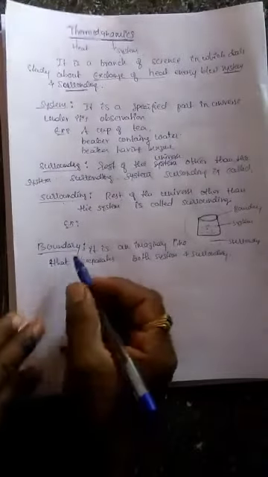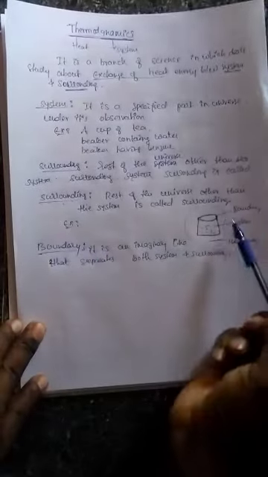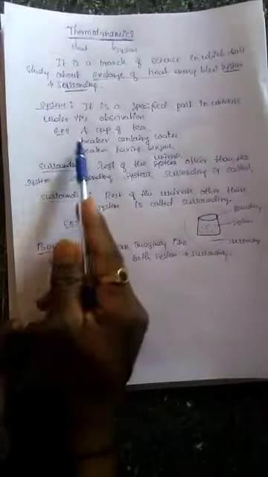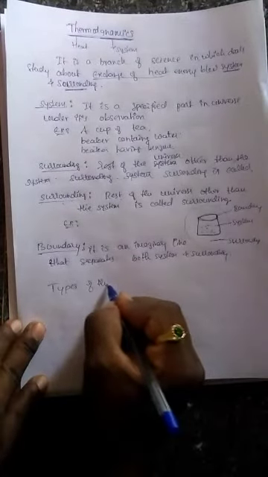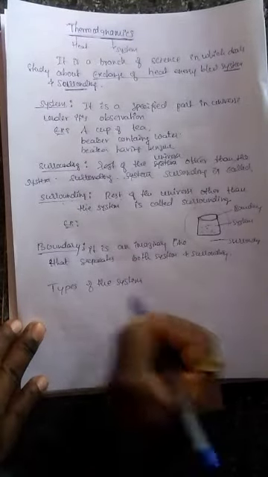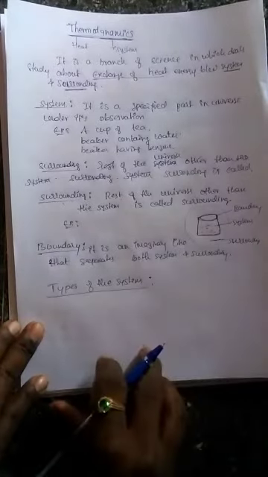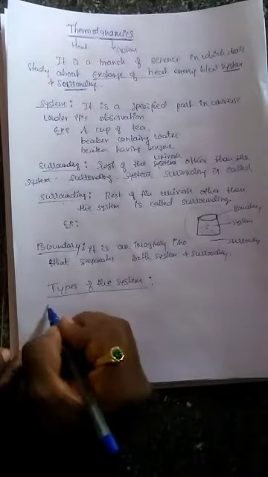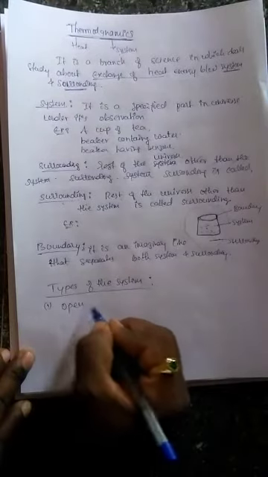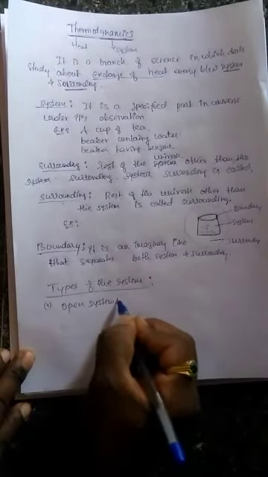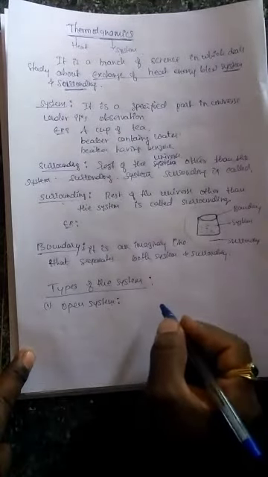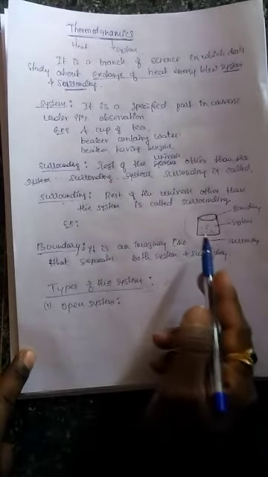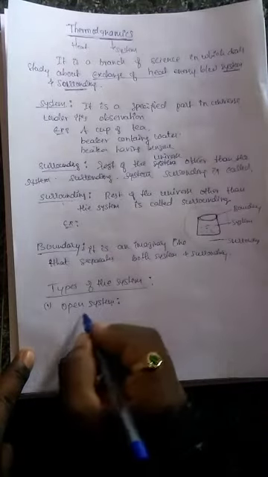After learning the simple basic definitions of system, surrounding and boundary along with examples, we are going to learn the types of systems. Basically there are three types of system. The first one is the open system. An open system is a system in which there is exchange of both heat and matter with the surrounding.